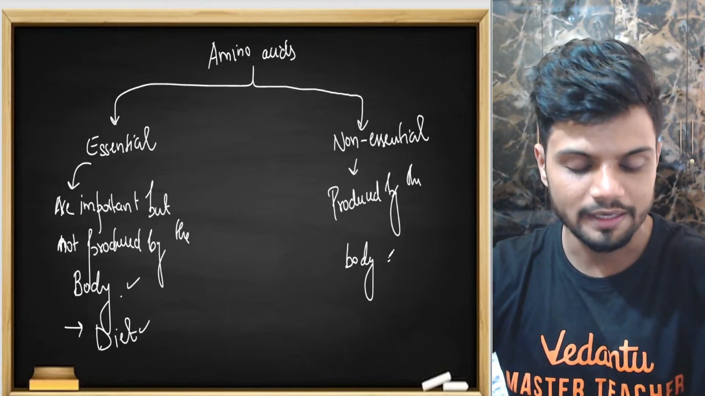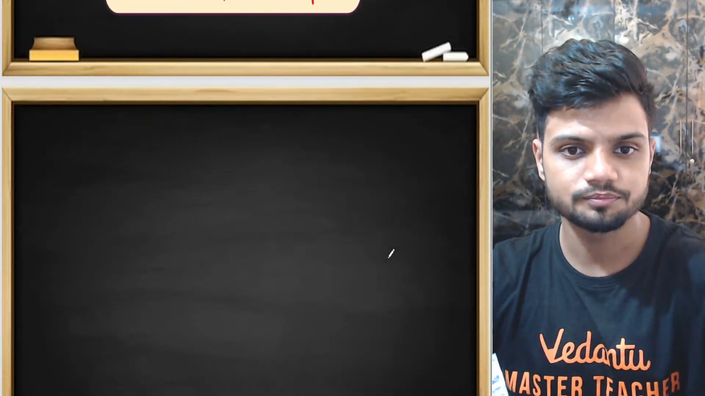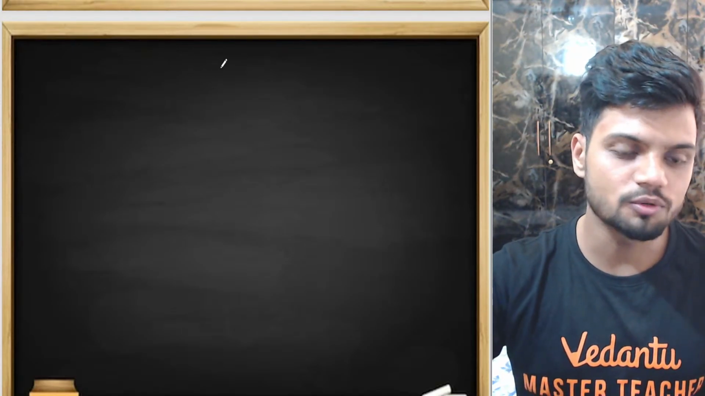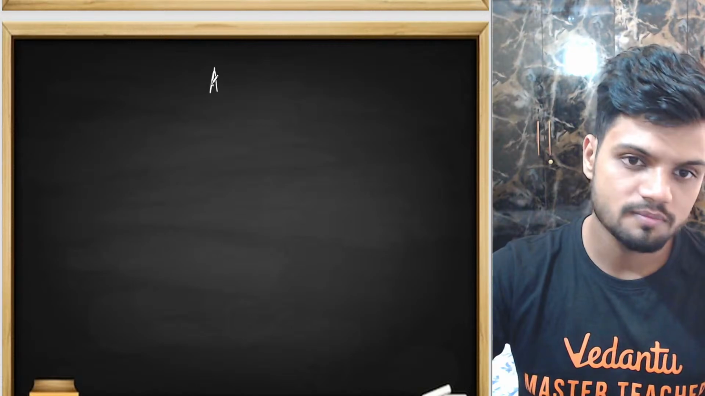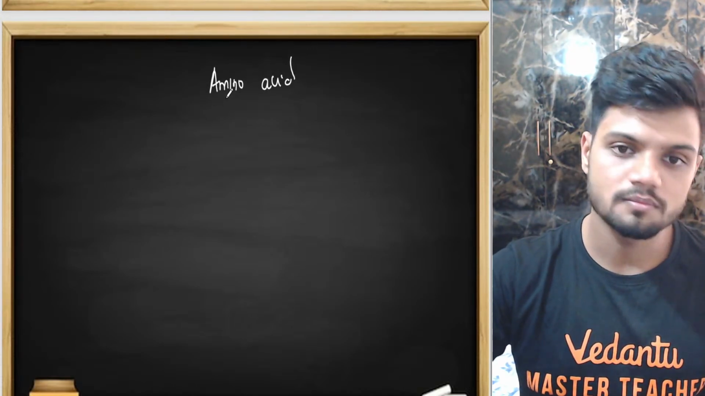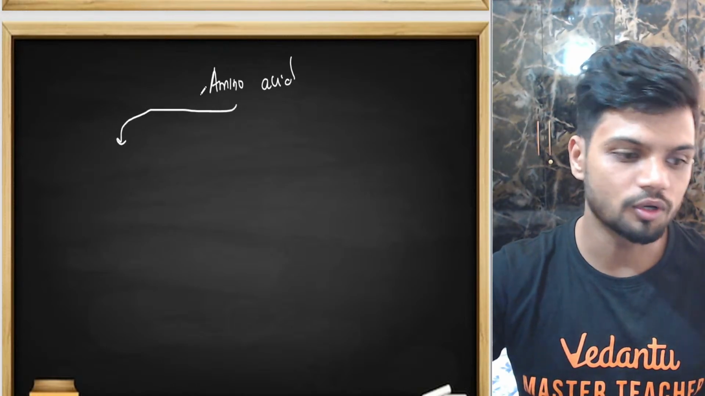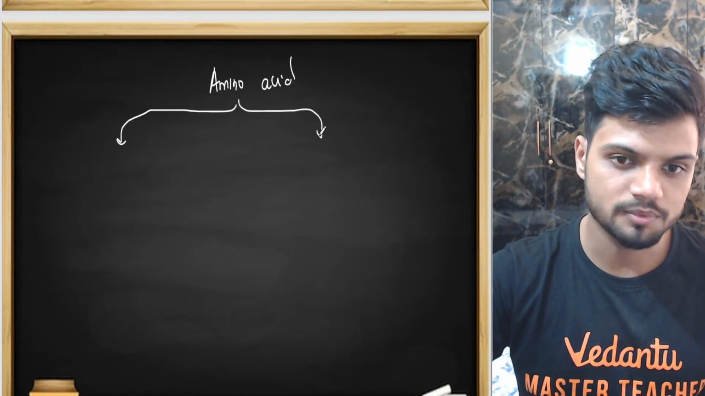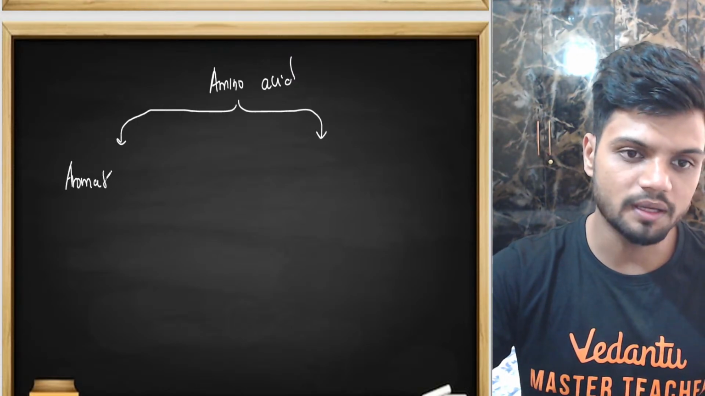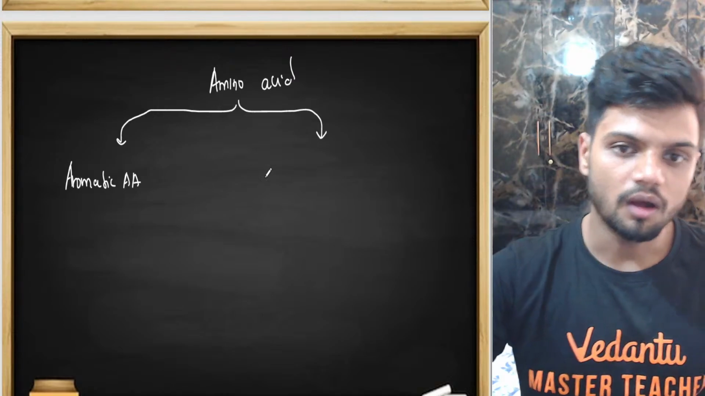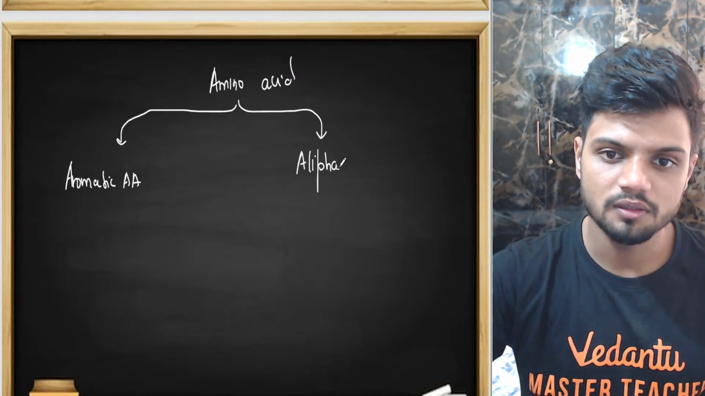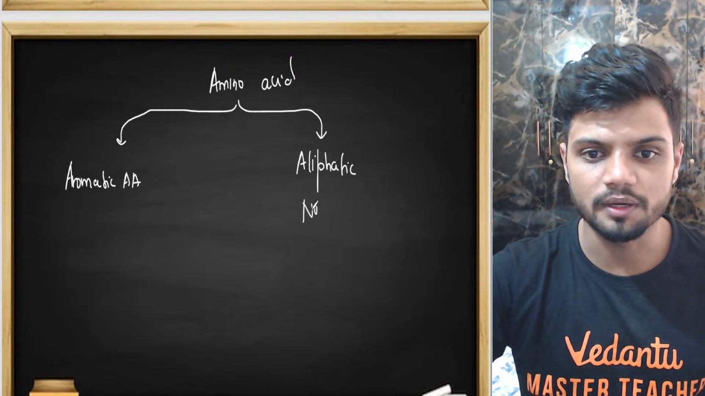Beautiful. Any doubt here, students? Any doubt regarding amino acids? If there is no doubt, let's go to the next concept. Amino acids can be broadly of two types, friends. One is called aromatic amino acids. The other one is called aliphatic. Aliphatic is also called non-aromatic.